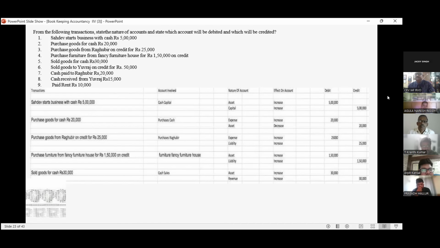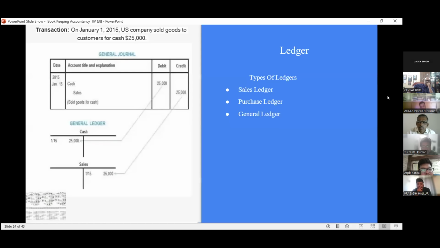Purchase goods from Raghuvir on credit. Then we have two components, purchase and Raghuvir: one is expenses and the other is liability. Purchase furniture from Fancy Furniture. Then we have furniture and Fancy Furniture House: asset and liability. Sale: we have cash and sale, that is asset and revenue.